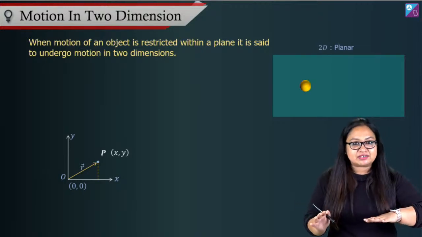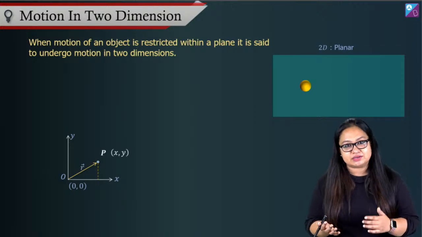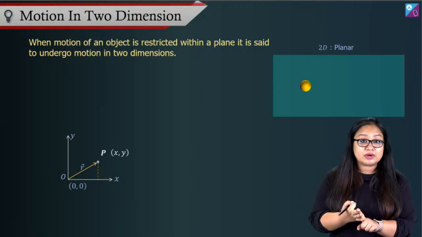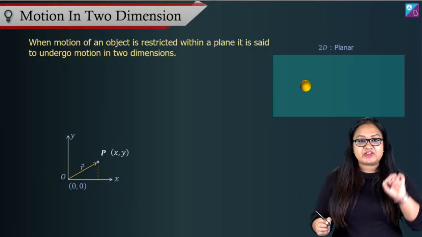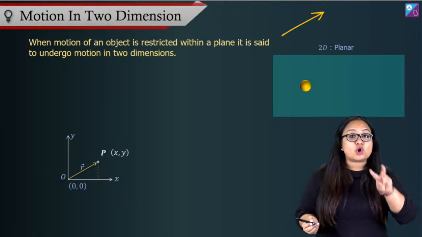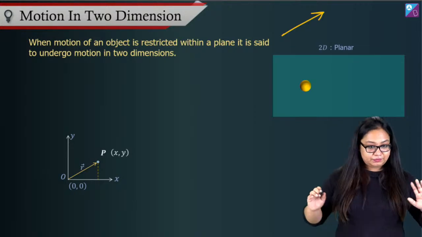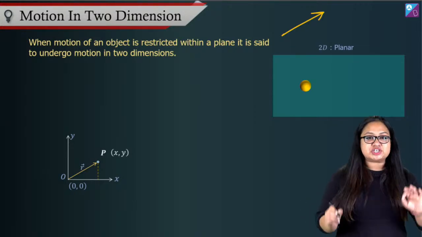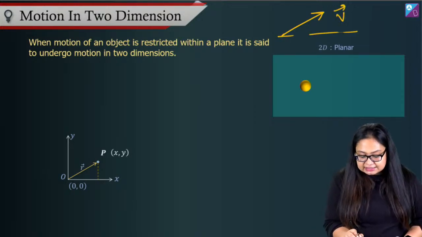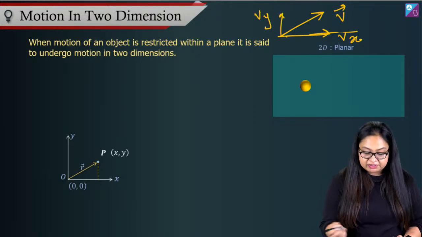Any vector, and in kinematics we are dealing with parameters that are mostly vectors: displacement is a vector quantity, velocity is a vector quantity, acceleration is a vector quantity. If you have a vector in a plane, you can always resolve it into two components, one along i cap, one along j cap. So here also, if I have any general vector in a plane, let's say this is the v vector that I'm talking about, then along the x-axis I can resolve it as vx, the x component, and along the y-axis as vy, the y component.